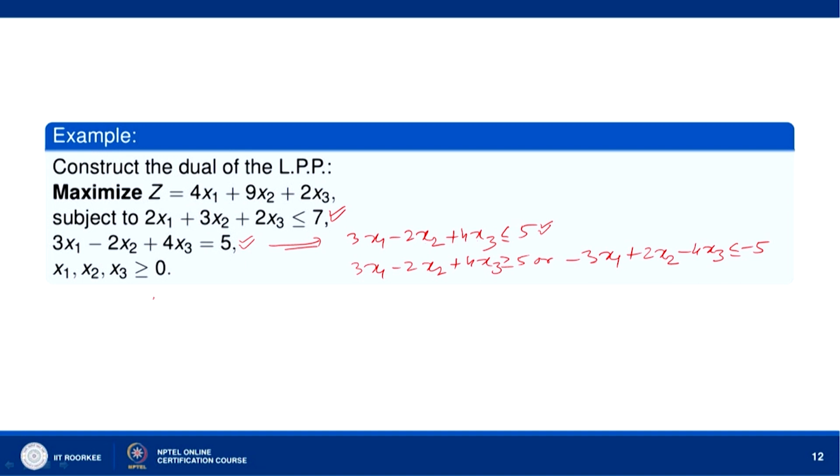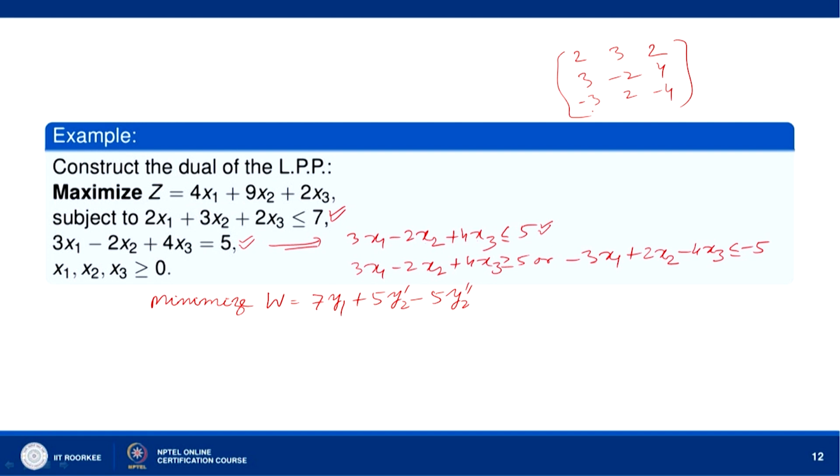So, the dual problem will be minimization of w equal to 7y1 plus 5y2' minus 5y2''. And then the body matrix is 2 3 2, 3 minus 2 4, and then minus 3 2 minus 4. So, this is the body matrix.